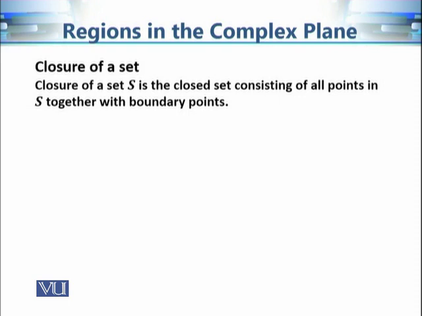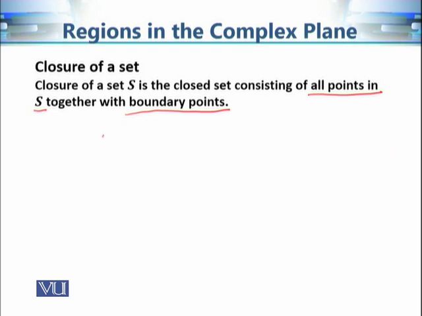And how to construct the closure of the set? The procedure is very simple. You take all the points of S, all points in the set S, together with the boundary points. So you take all the points of the set S and its boundary points, you take the union of them, and you get the closure of that set S.